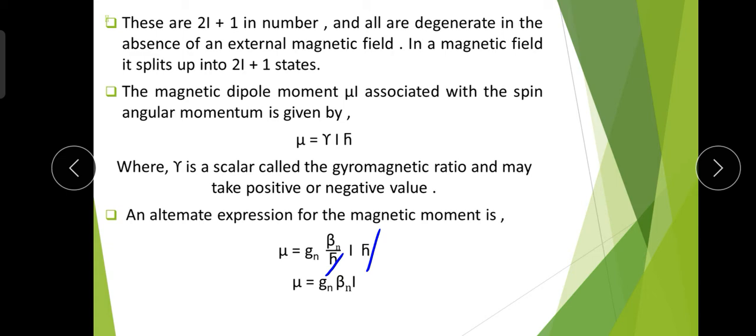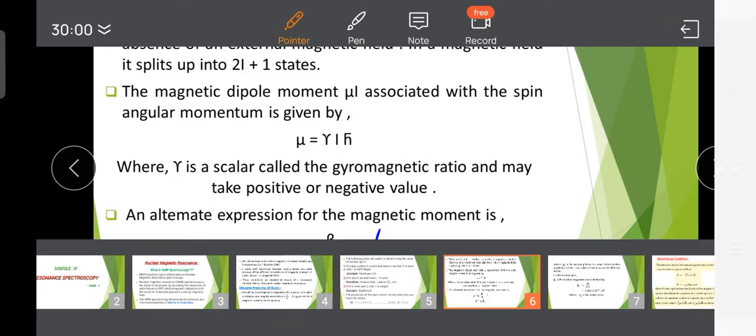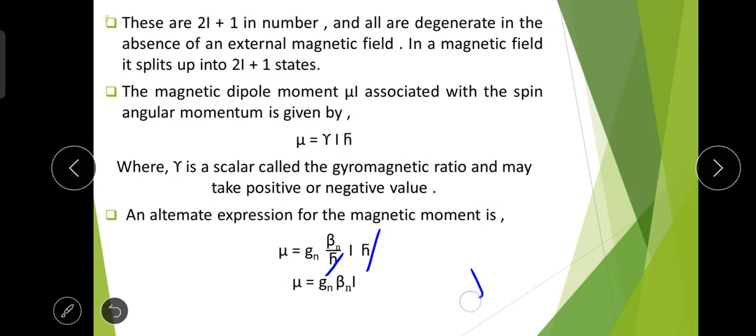In this case we have two values of I, either plus or minus half. First we put I equal to half here, and after that we put I equal to minus half. So here we get the two values of mu.